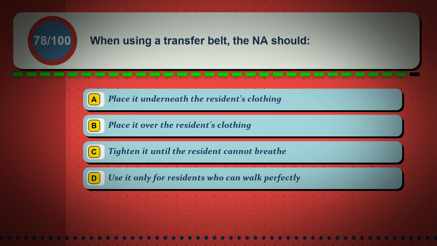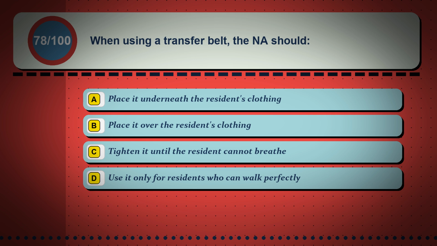Question 78. When using a transfer belt, the NA should: Option A, place it underneath the resident's clothing. Option B, place it over the resident's clothing. Option C, tighten it until the resident cannot breathe. Option D, use it only for residents who can walk perfectly.